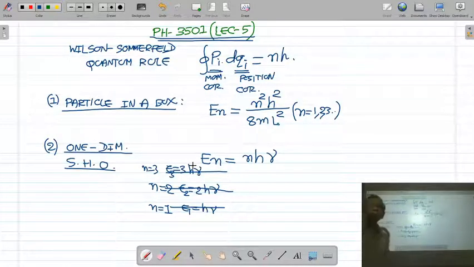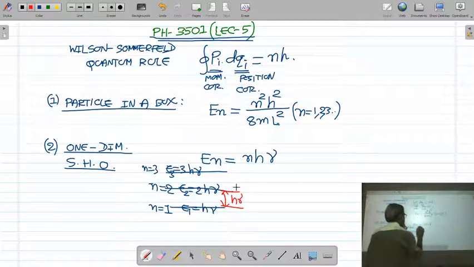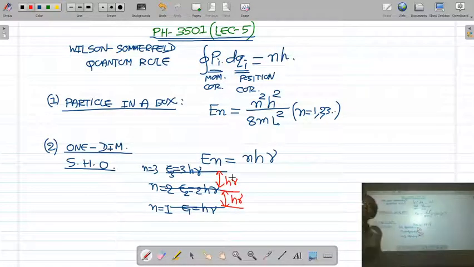So the energy levels of the harmonic oscillator are discrete, having energy hν, 2hν, 3hν, and the separation between two successive energy levels is hν, which is constant. So we concluded that the discrete energy levels of the harmonic oscillator are equally spaced, with a constant spacing hν.